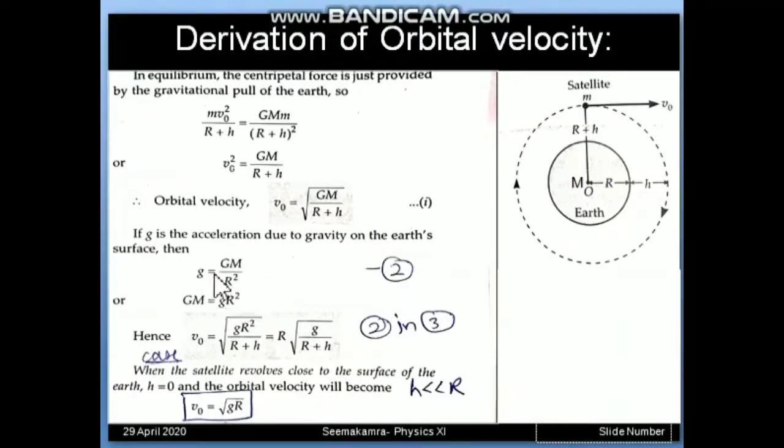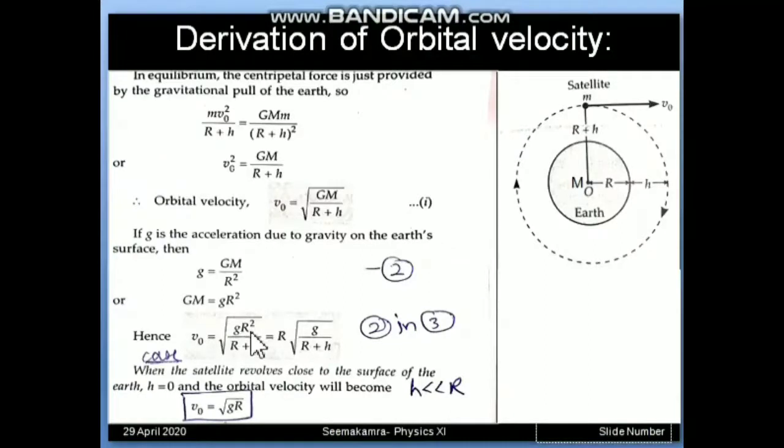So we can cross multiply, and GM we will get as g R square. Whenever the GM term is appearing in any formula, we can replace it by g R square. So let us replace it by g R square upon R plus h. Now this is formula number two, which we can also use as the orbital velocity formula.